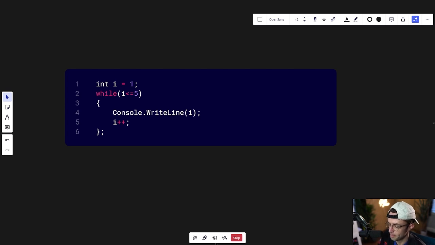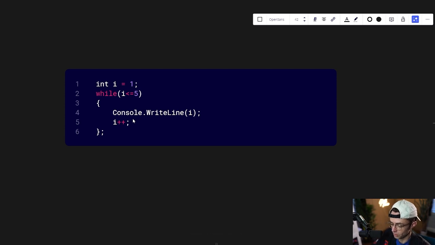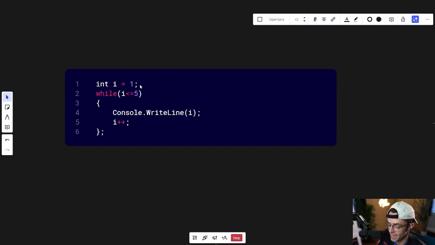Here's an example of a for loop turned while loop. What exactly do I mean by that? Well, a while loop doesn't have any way to actually track when something should end. So if you are going to design a while loop that's going to end at a specific place, you would have to put state on the outside. But we would never do this in real life because we would more than likely just use a for loop.